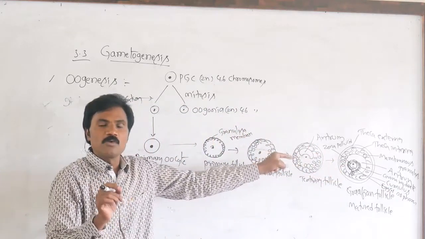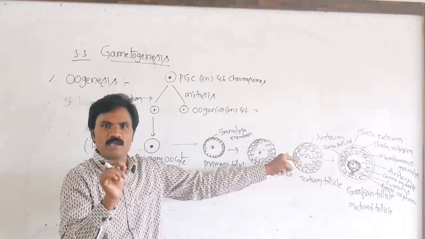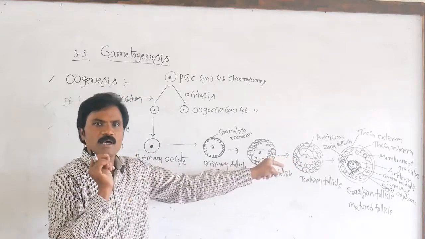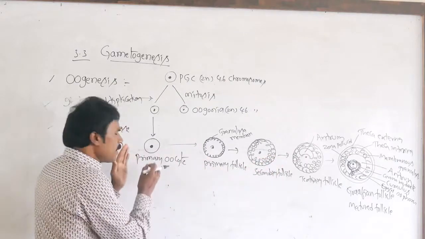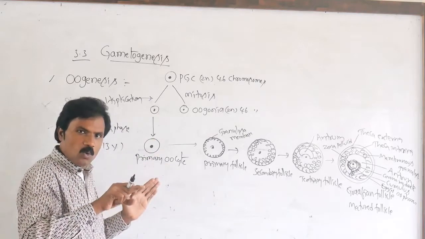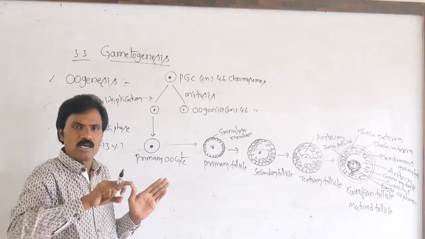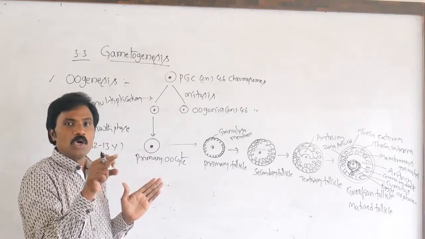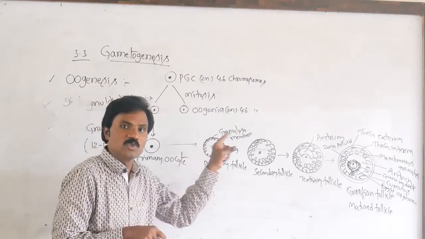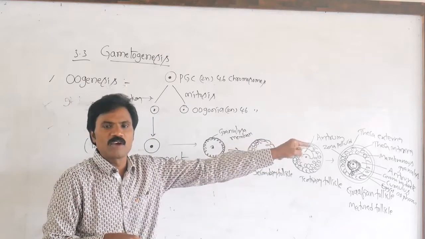From the exam point of view, which one represents the matured follicle? They give options: primary follicle, secondary follicle, tertiary follicle, Graafian follicle. Your option will be the Graafian follicle. So with the primary oocyte, one granulosa membrane is the primary follicle, two granulosa membranes is the secondary follicle, and multiple granulosa membranes with the antrum, the fluid-filled cavity, is what we call the tertiary follicle. Until this point, it completes meiosis cell division. Then the matured one we call the Graafian follicle.